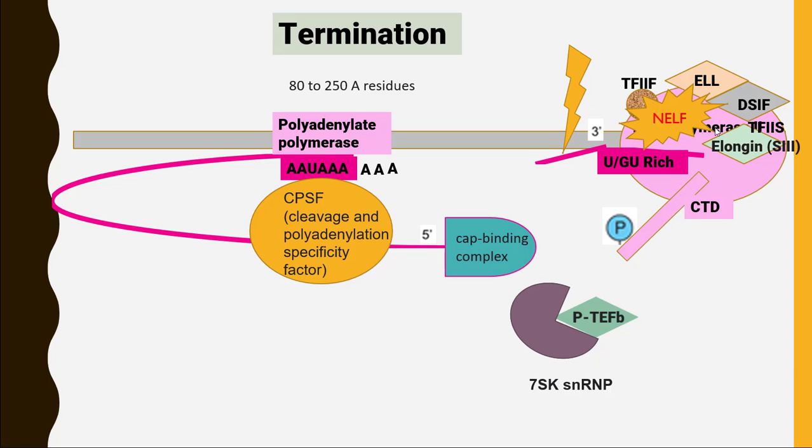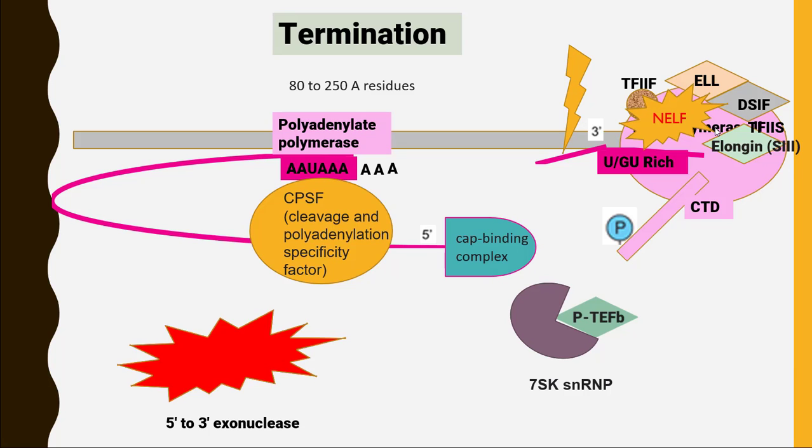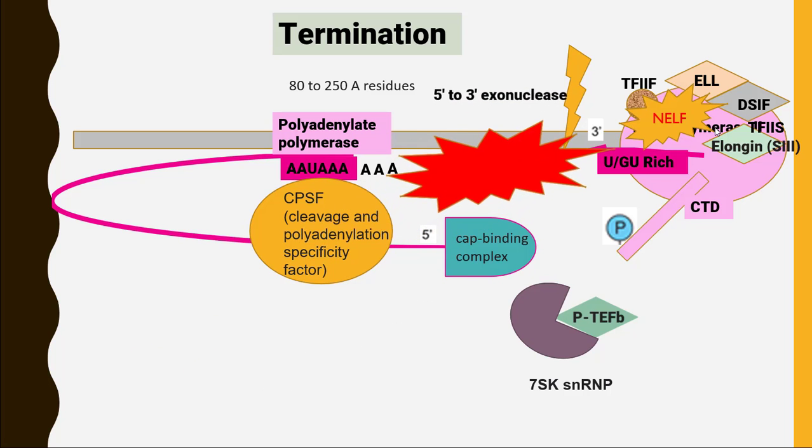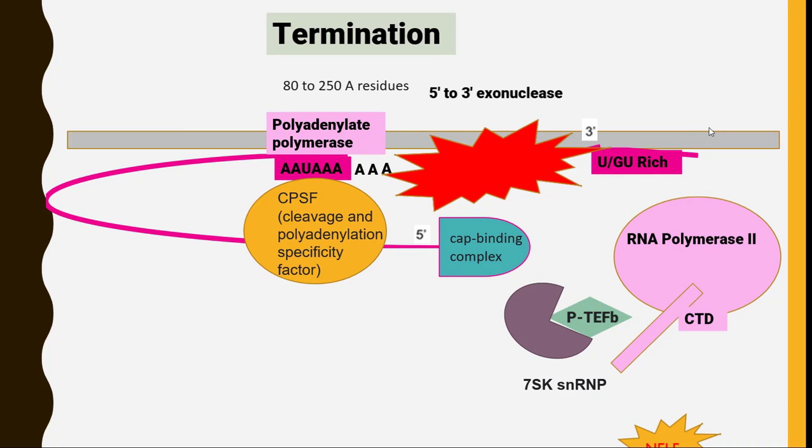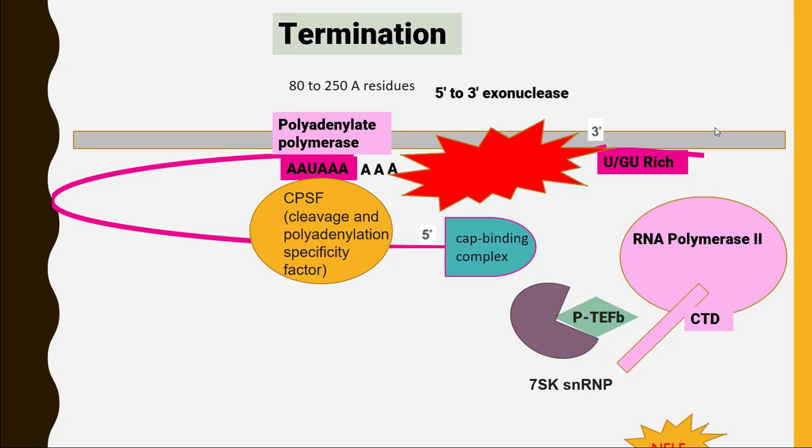Now the RNA polymerase is not moving on DNA and is not making this messenger RNA. To remove this transcription machinery from DNA, we need 5' to 3' exonuclease here. When it comes and removes this leftover messenger RNA, all the transcription machinery plus RNA polymerase will dissociate from this DNA. And that's how the process of transcription will end here.